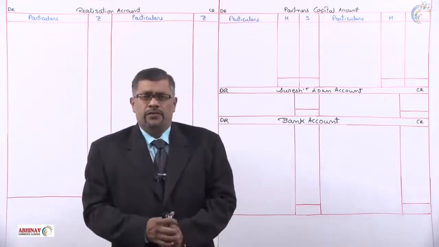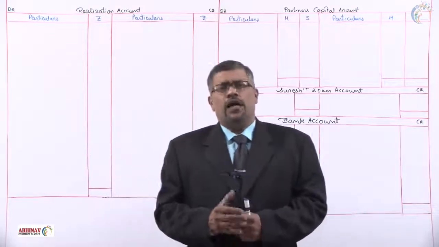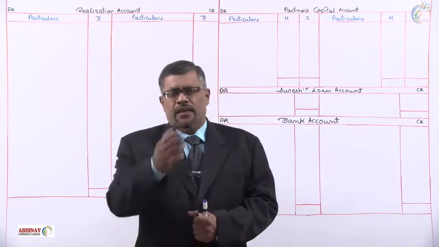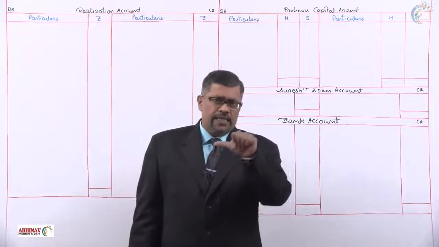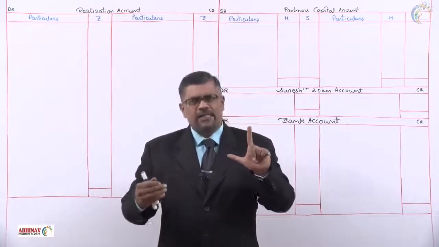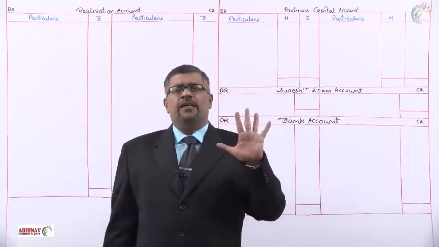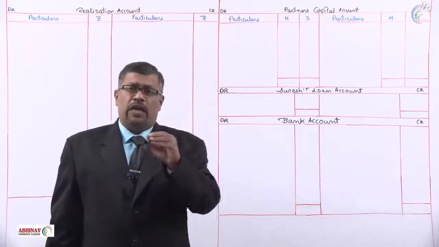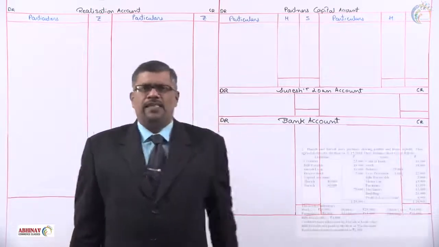In the last session, we have solved the first problem on dissolution. In this session, we'll solve the second problem on dissolution with some more transactions in it. As we have discussed in the last session, first assets at book value, then liabilities at book value, then we'll start with the adjustments in which we get assets realized, liabilities paid, expenses paid. If any assets are taken over by the partners or liabilities are paid by the partners, we'll see that step by step. Let us start with the asset side.